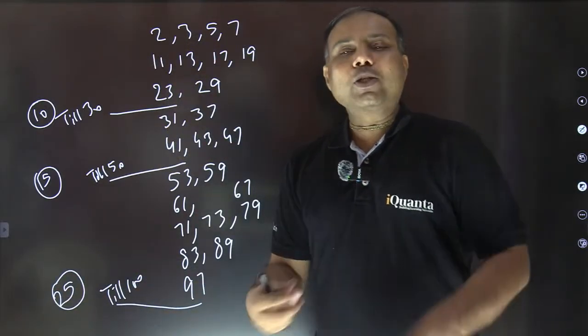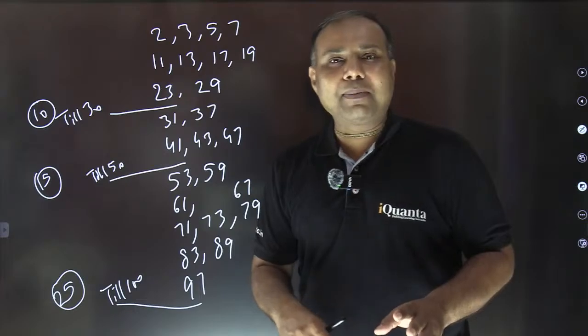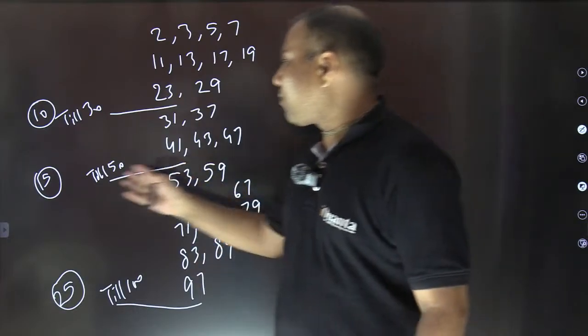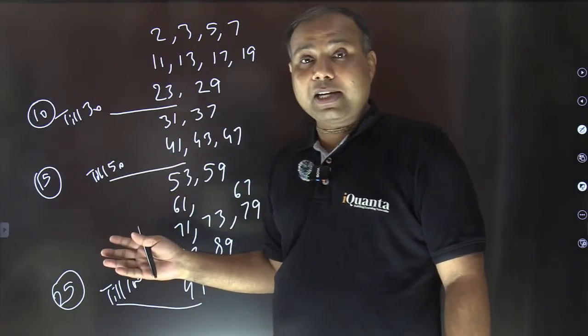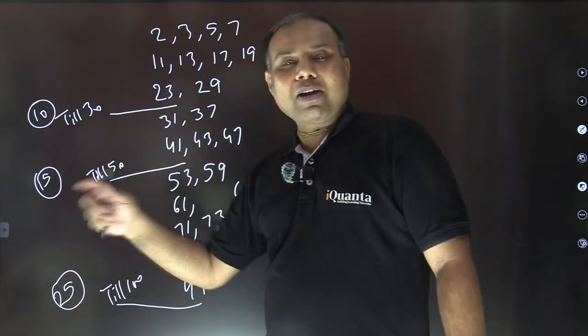Fine. So there is no fixed pattern of prime numbers. So till first 50, there are only 15. But in the next 50, we have just 10 more, right? So till 100, total 25 prime numbers are there.